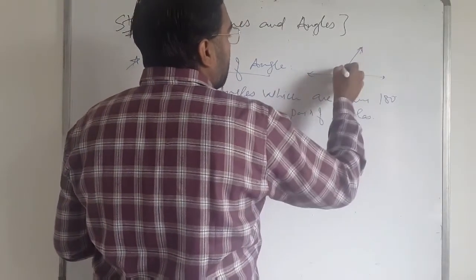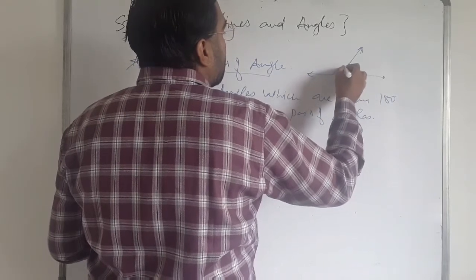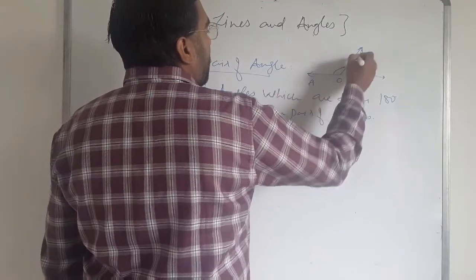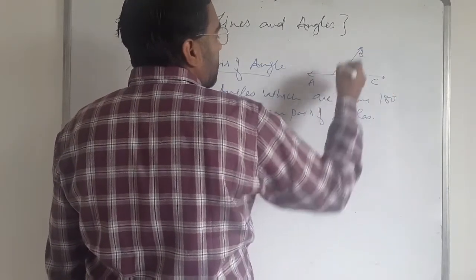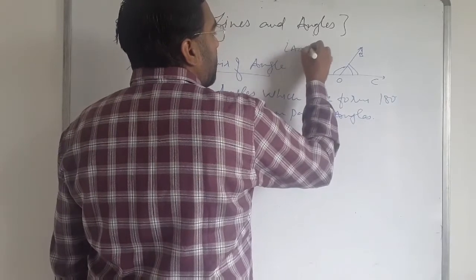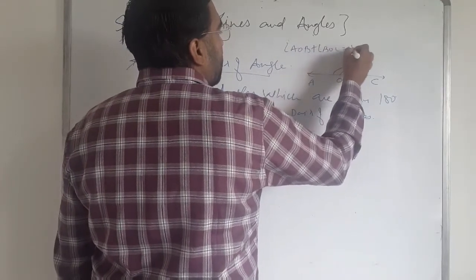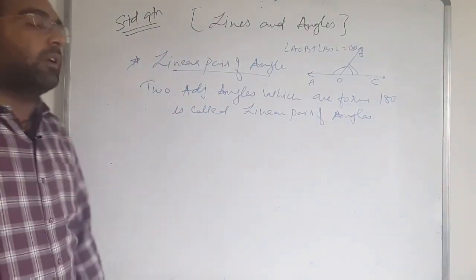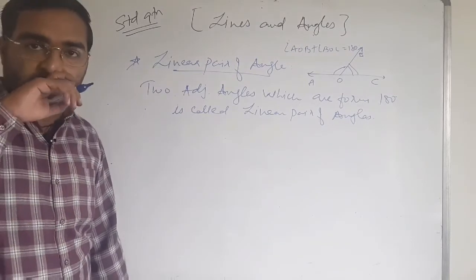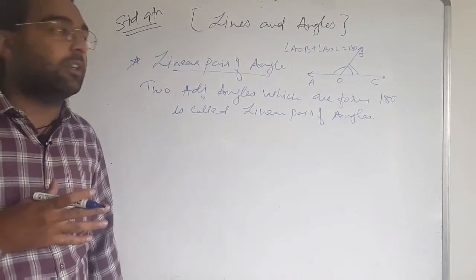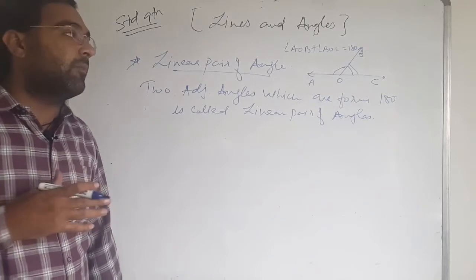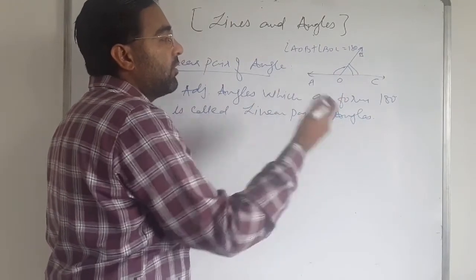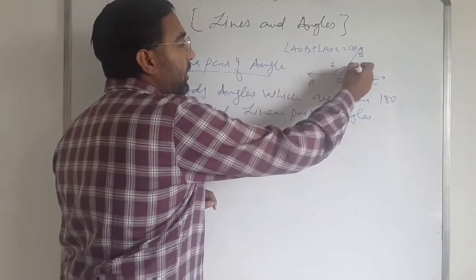The sum of two angles is equal to 180 degrees: angle AOB plus angle BOC is equal to 180 degrees. We can name angles in different ways: angle AOB, or angle O, or with numerical values 1 and 2.